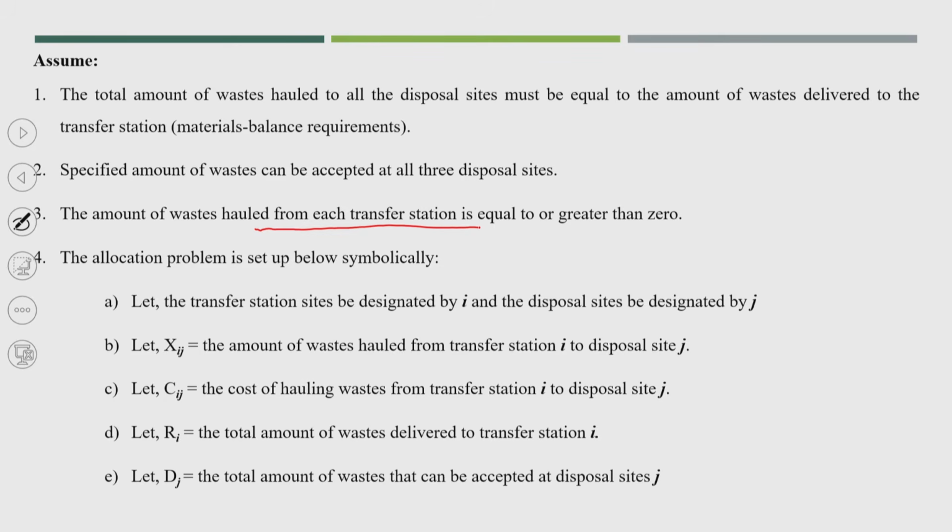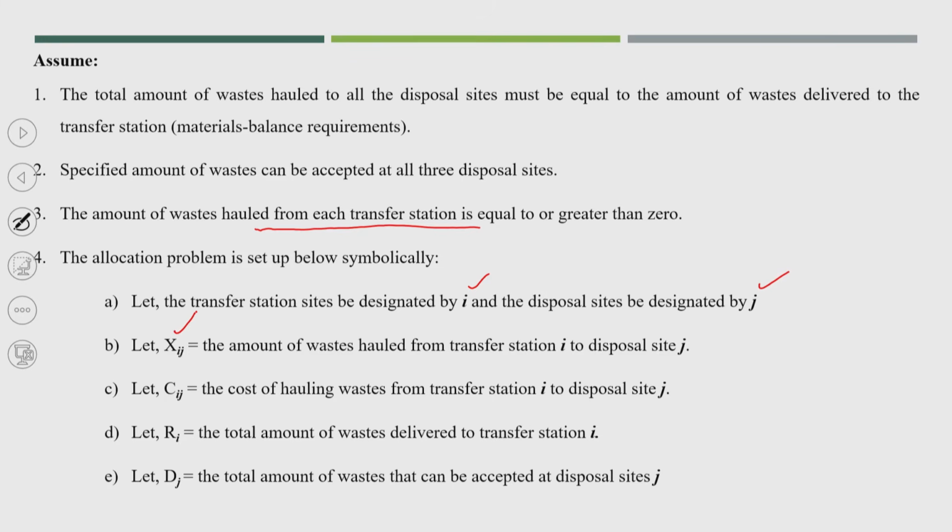Let the transfer station be designated by i, and the disposal site be designated by j. Here xij is the amount of waste hauled from the transfer station i to the disposal site j.